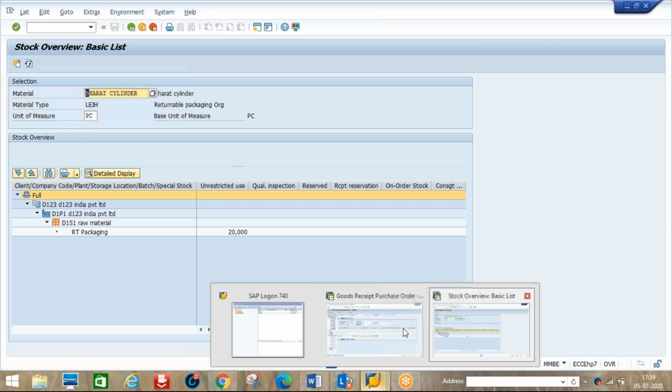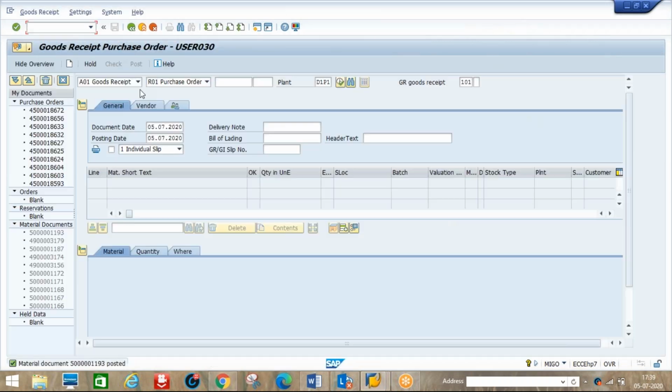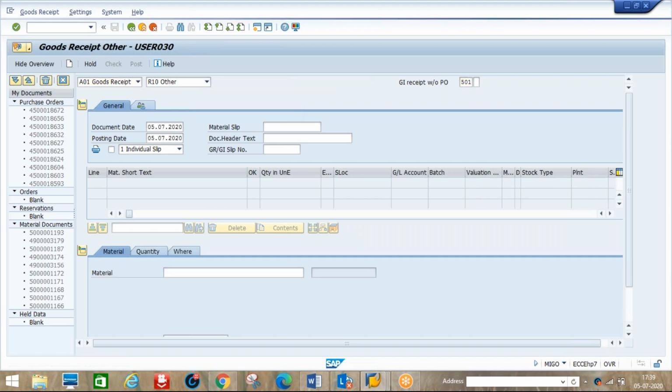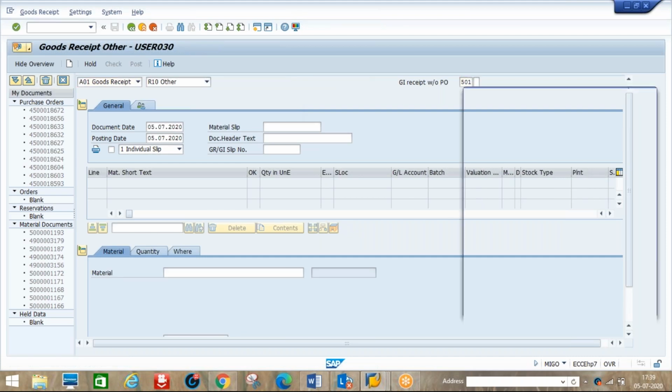Here goods receipt, here we should select others. Here we need to set 502. The 501 will come here. We just select 502 M here. Sorry, 501 I was supposed to send. I will show you.